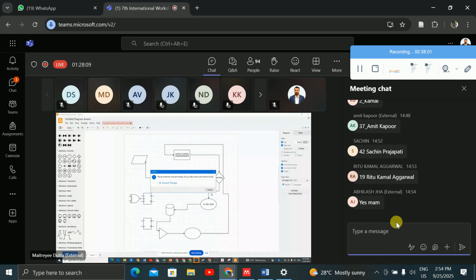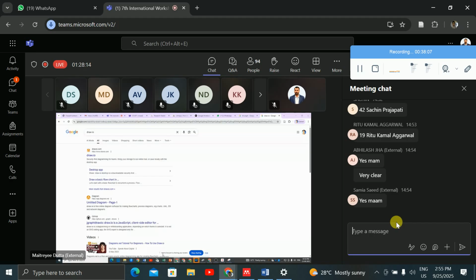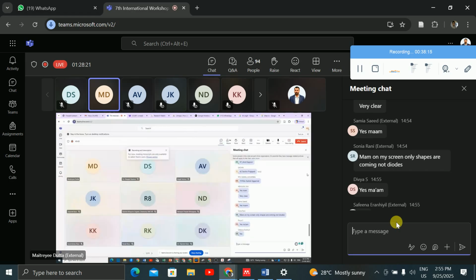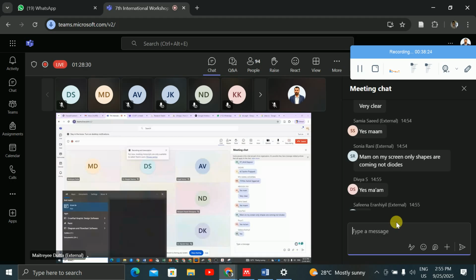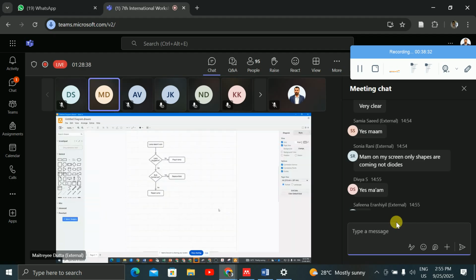I'll just stop it here. On my screen, only shapes are coming. Advanced tool, you will get it. Okay. I have just stopped it here. Just 1 minute, I will show you. I'll just say the flow chart. Here it is the advanced, right? Whenever you click on the advanced tool, there you will get all the tools which are available.